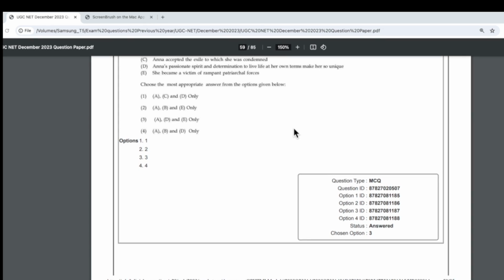So why not study this work in depth? Study this work in detail. Do not skip this work. Study in detail. Do not read the summary. Always read Wuthering Heights, Emily Bronte's, in detail. Okay, the Bronte sisters. The next is Anna Karenina.